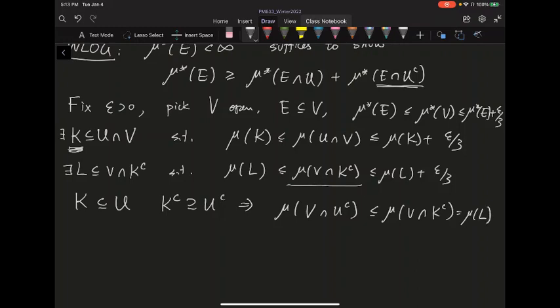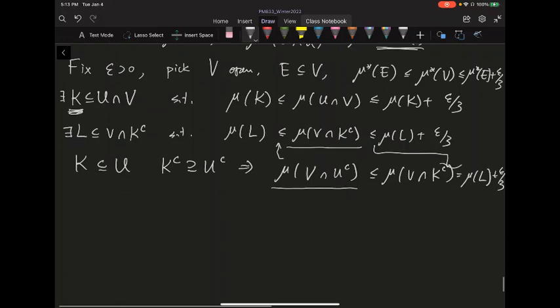Okay, so that's the mu of L, and sorry, mu of L plus epsilon over 3. Okay, so you use this inequality here. So basically the mu of V intersect U complement is sandwiched between around here. Okay, it's bounded above by that. All right, so now let's put everything together.